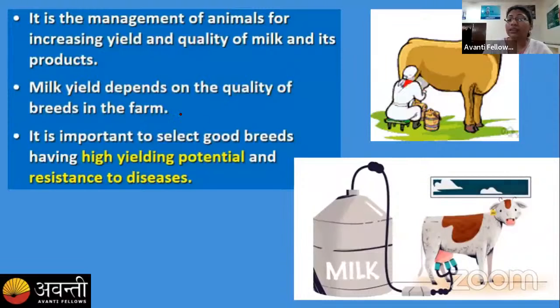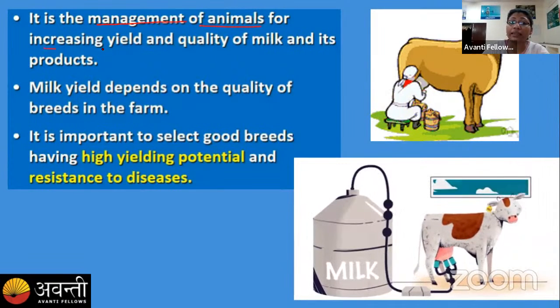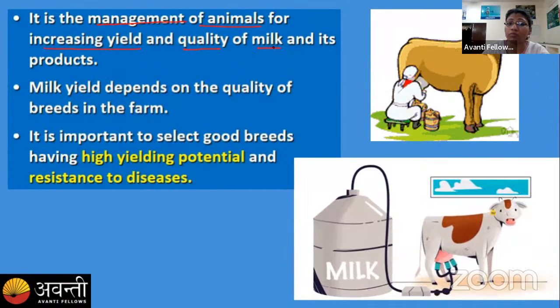This field, dairy farming, is related to the management of animals for increasing the yield and quality of milk and its products, right? Milk is related to dairy, and milk products are the dairy products. It includes curd, ghee, cheese, cottage cheese, everything which is your favorite is coming from dairy farming.